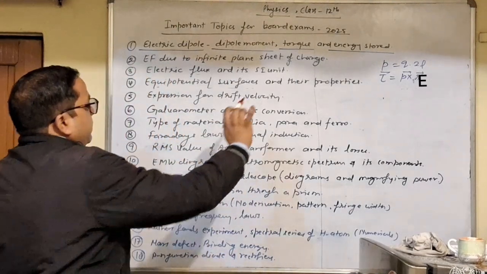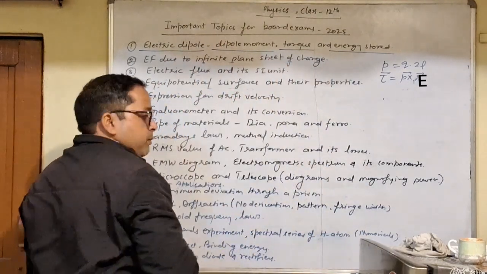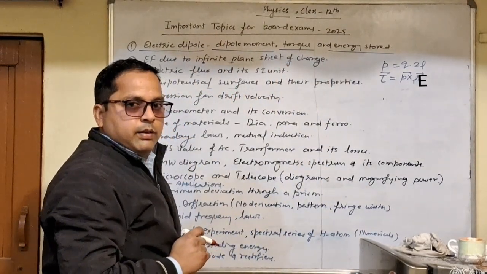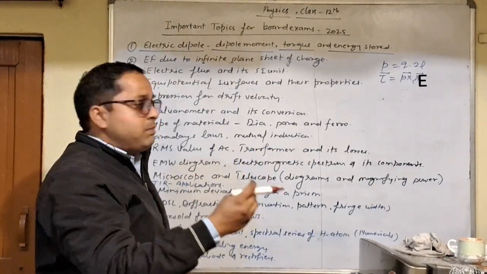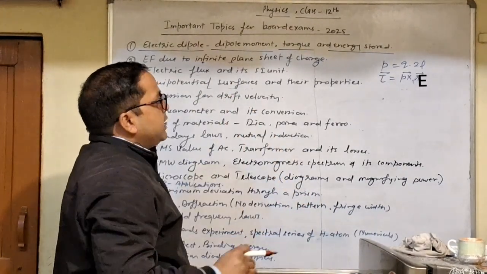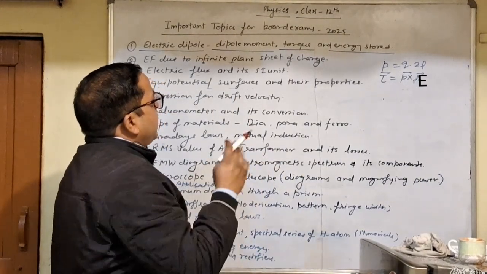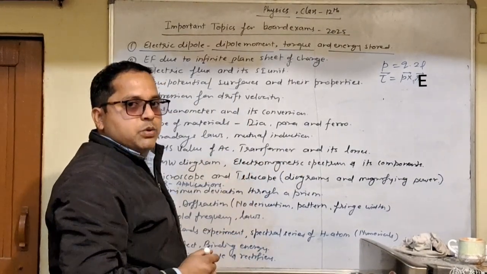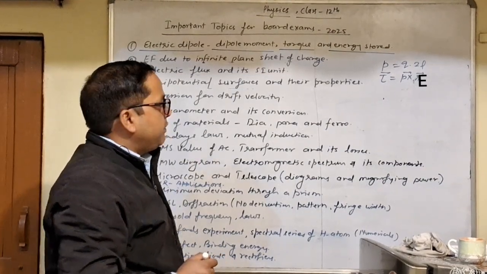So we can prepare these expressions and some definitions from this topic. You may have any one question in your board exams from this topic. It may be numerical, and the expressions for dipole moment, torque and energy stored in the dipole when it is placed in uniform electric field.